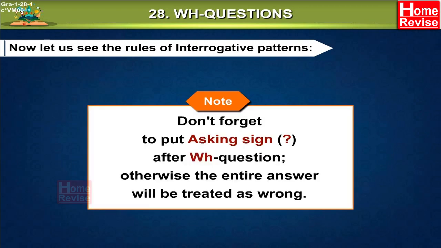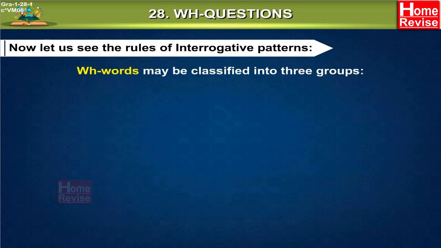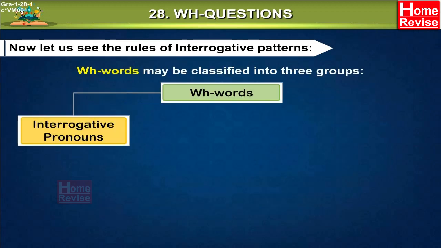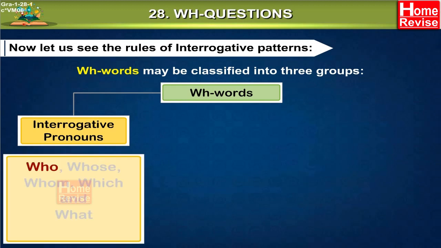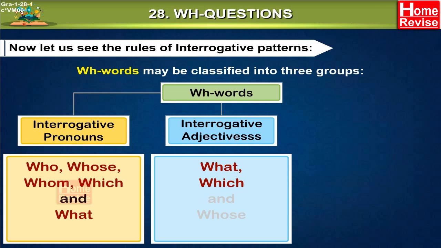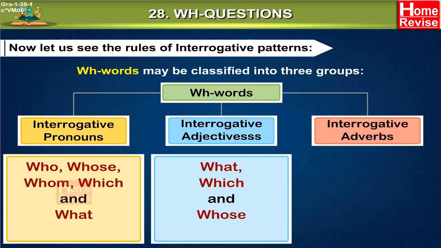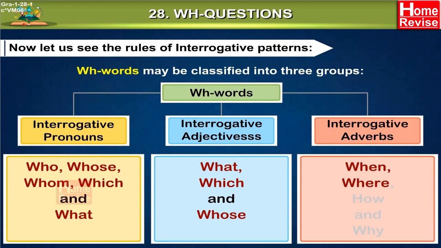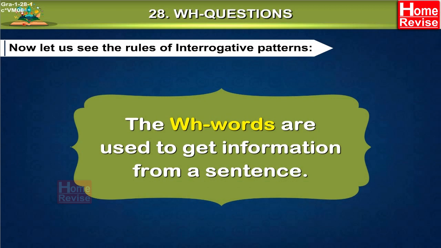Note, don't forget to put asking sign question mark after WH question, otherwise the entire answer will be treated as wrong. WH words may be classified into 3 groups. 1. Interrogative pronouns who, whose, whom, which and what. 2. Interrogative adjectives what, which and whose. 3. Interrogative adverbs when, where, how and why. The WH words are used to get information from a sentence.